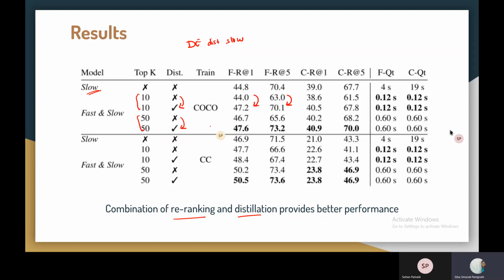Now the next thing is, in this set of rows, or in this set of rows, we see that the maximum performance is always in the last row, which is basically using the K value as 50 along with the distillation. So in this particular setting, we are doing the re-ranking with the fast and slow, and in the retrieval step, we're retrieving 50 images with the distilled dual encoder models, and we see that the results are the best.